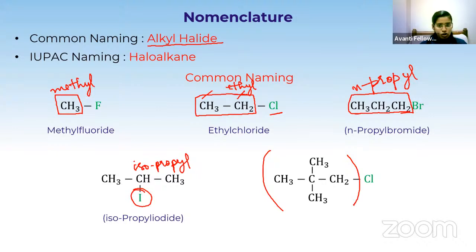And if I have 5 carbons arranged in this manner, this part is called neopentyl. If you do not know the structure before, try to learn from today onwards. If 5 carbons are arranged like this, it is neopentyl. Since 5 are there, it is pent. Okay, neopentyl chloride. Is it clear for all of you? In all the cases, we have used the common naming, alkyl halide. Okay. Is it clear, students, for all of you?